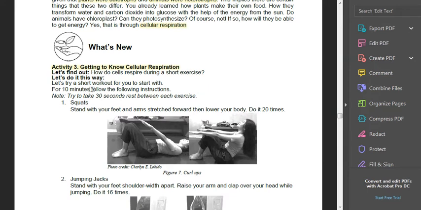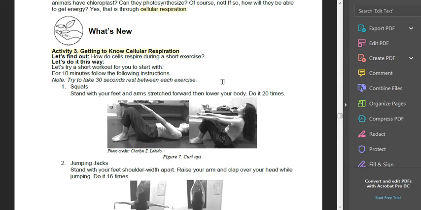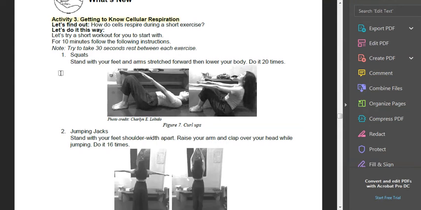So what we will do is, how do cells respire during a short exercise. So for 10 minutes, follow the following instructions. A note, try to take 30 seconds rest before each exercise. Do squats, 20 times.